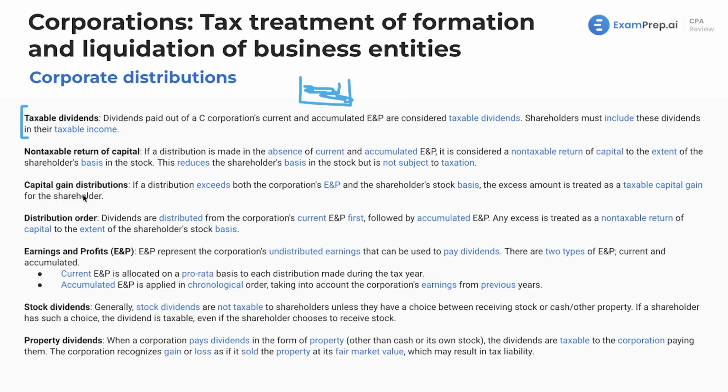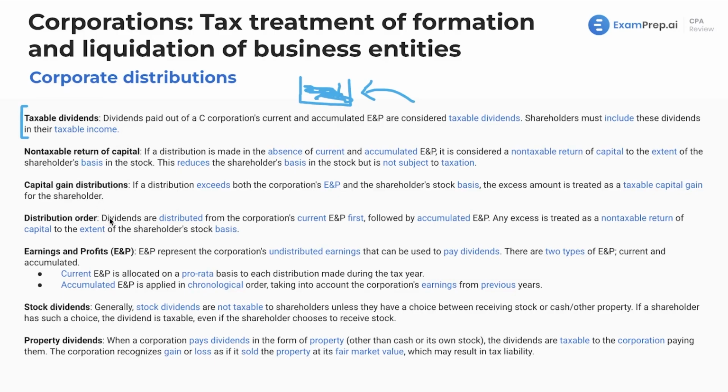shareholders. Capital gain distributions. Now, we will go through this as a slow introduction. We've got many slides in the future lessons going over this. So this is just a nice overview of what we'll see. You've got capital gain distributions. If there's no money left in the pot and the stockholder does not have any basis left, meaning they originally contributed $10,000 to the company and that money's been returned to them as a non-taxable return of capital, any money in excess of this is going to be considered a capital gain and taxed as a capital gain for the shareholder. So this is something we'll see. Again, like I said, this is very important, but we'll see this in future lessons. This is just a nice introduction to it.